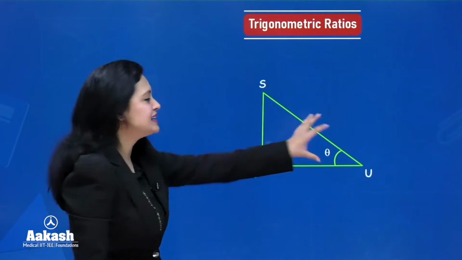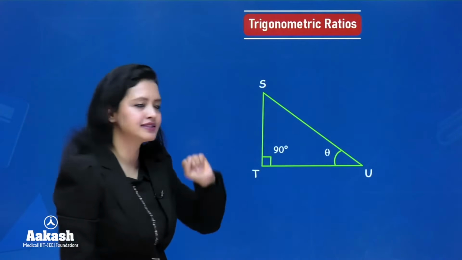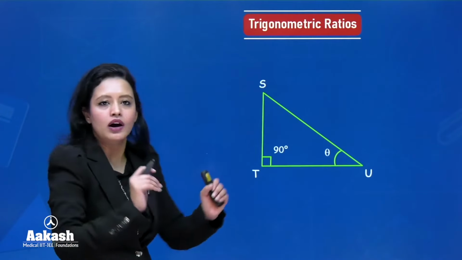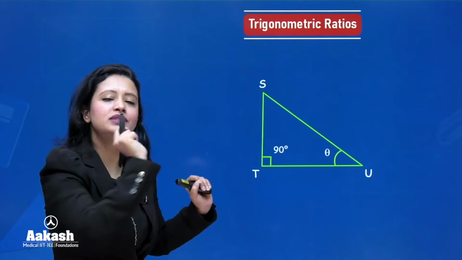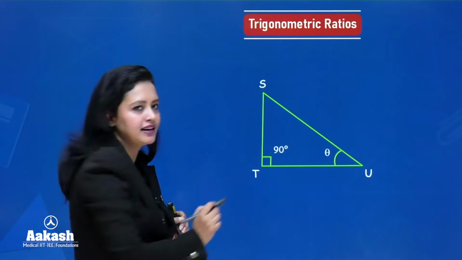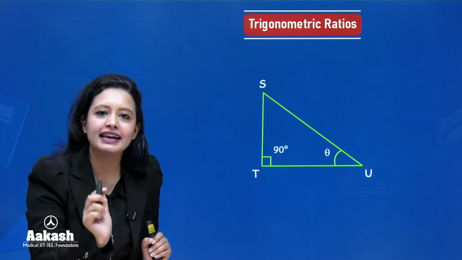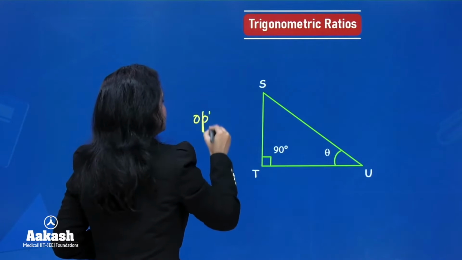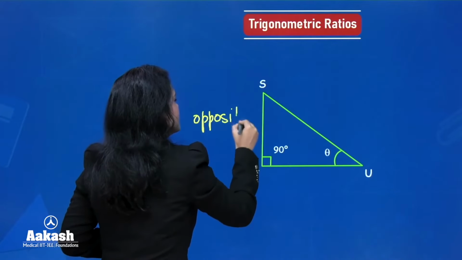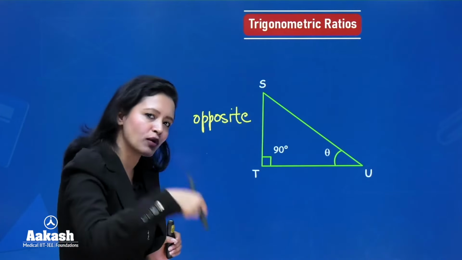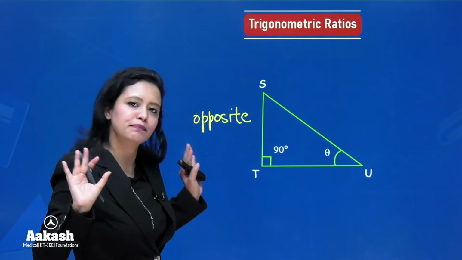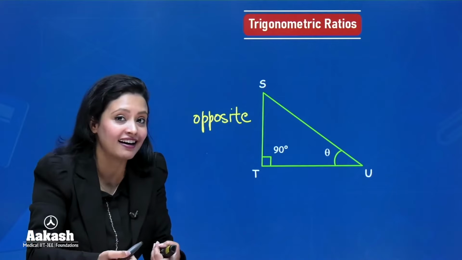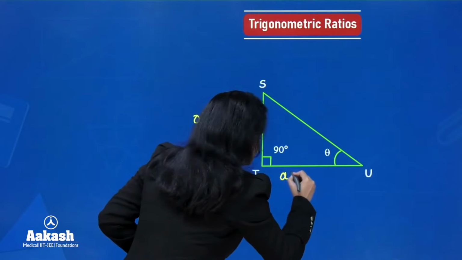Now let's say you have this right angled triangle STU, and let's say that this angle here is theta. Now we are going to name the sides according to this theta. So the side that is opposite to theta, we will name it opposite. Don't overthink it. The side that is opposite to theta is named opposite. Simple, okay? And the side that is adjacent to theta will be named adjacent.